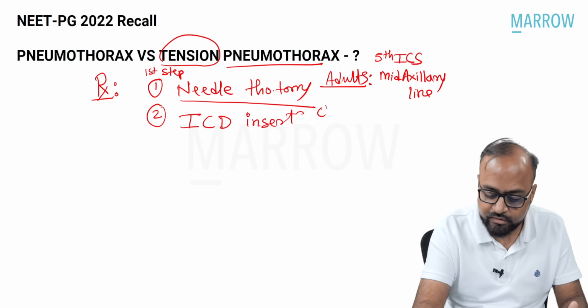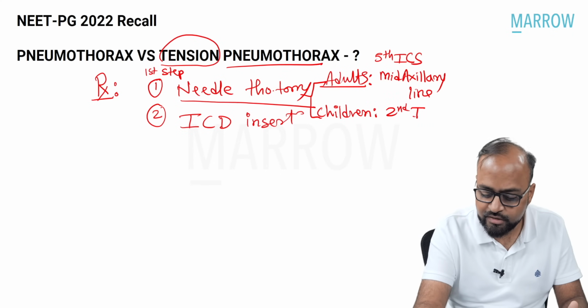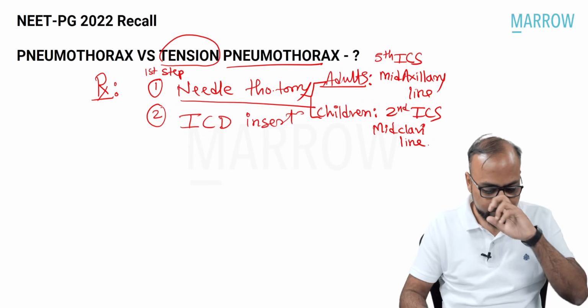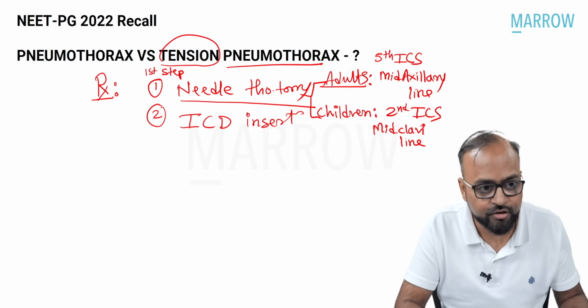Whereas in children, this needle is to be inserted in the 2nd intercostal space in the mid-clavicular line. Okay, so this is the management of tension pneumothorax.